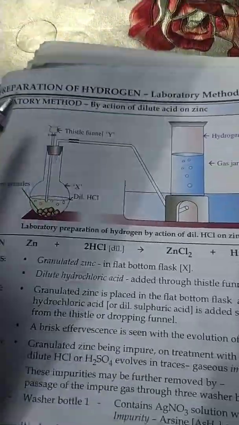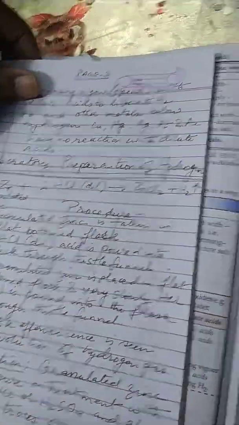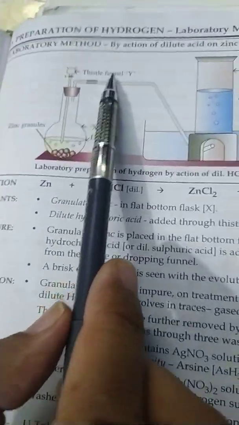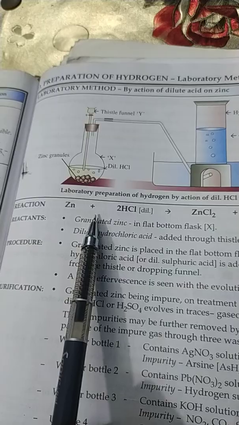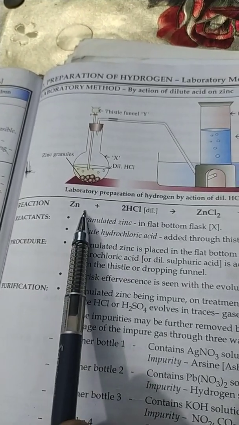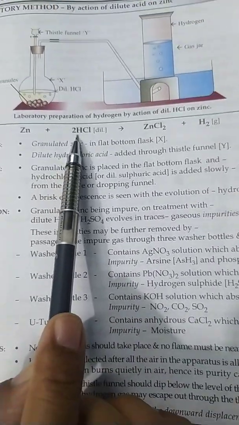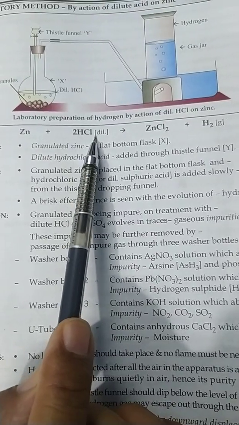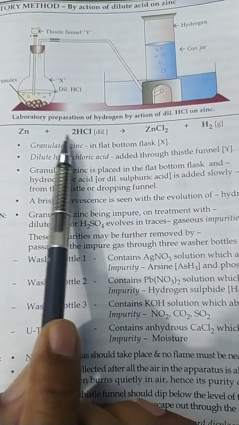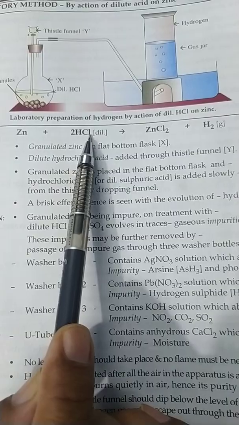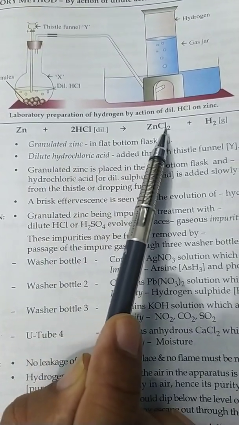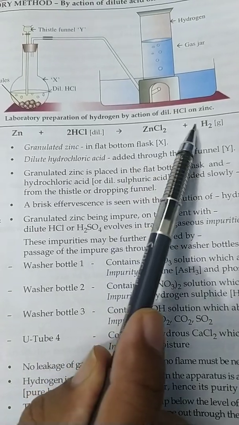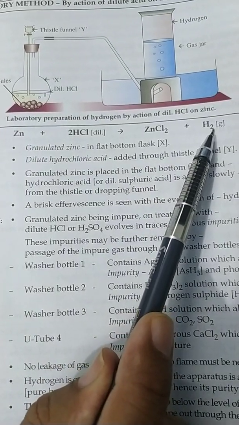Then let us come on to the laboratory preparation of hydrogen. In the laboratory preparation of hydrogen, we see that zinc, which is granulated zinc, combines with hydrochloric acid, or we can also use sulfuric acid, H2SO4, dilute acids, and zinc with hydrochloric acid gives a salt zinc chloride, and hydrogen gas is liberated.